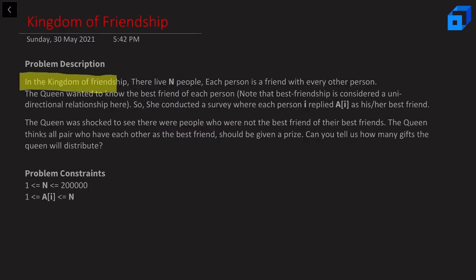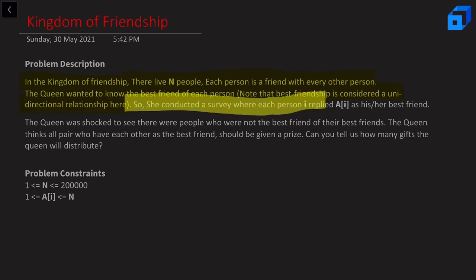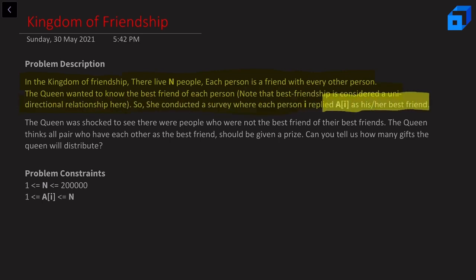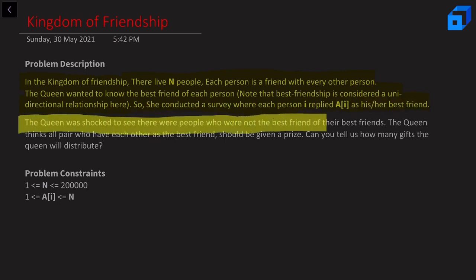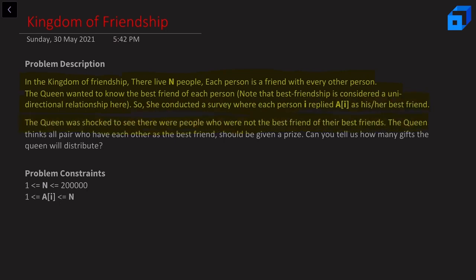In the kingdom of friendship, there live n people. Each person is a friend with every other person. The queen wanted to know the best friend of each person. Note that best friendship is considered a unidirectional relationship here. So she conducted a survey where each person i replied Ai as their best friend. The queen was shocked to see that there were people who were not the best friend of their best friends. The queen thinks that all pairs who have each other as the best friend should be given a prize. Can you tell us how many gifts the queen will distribute?